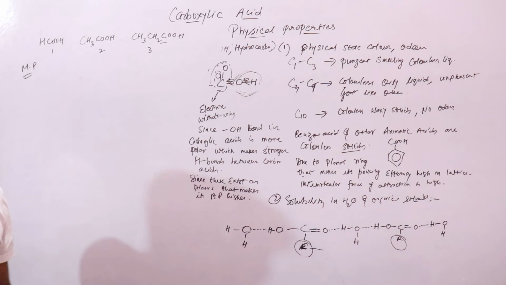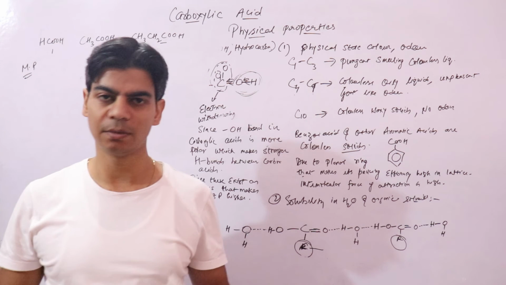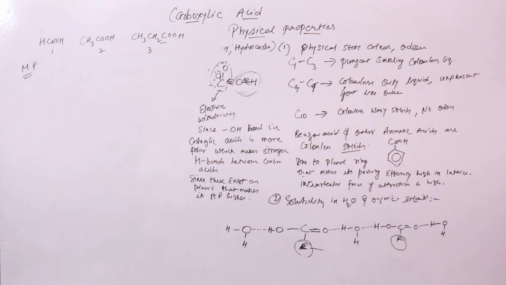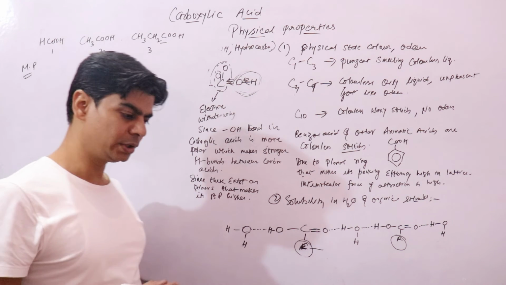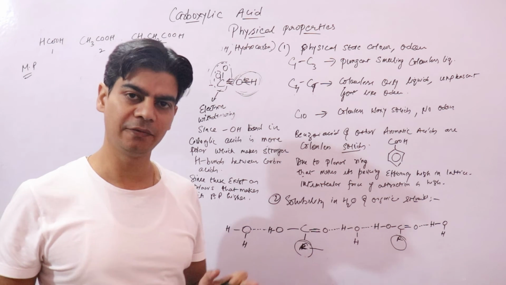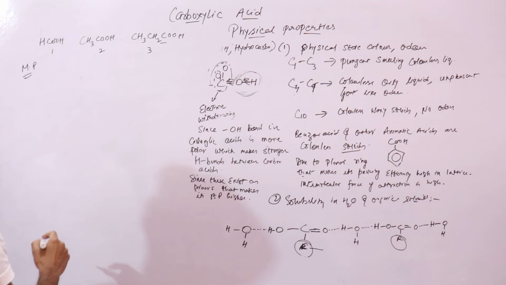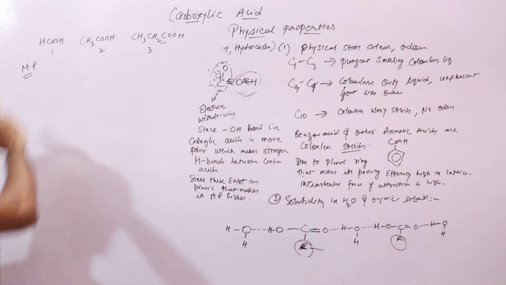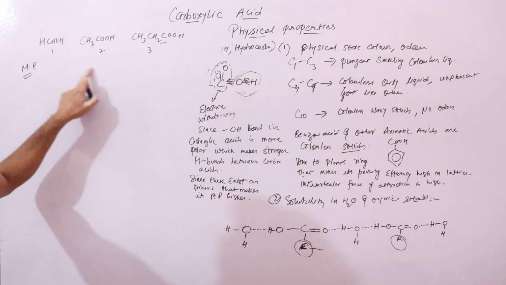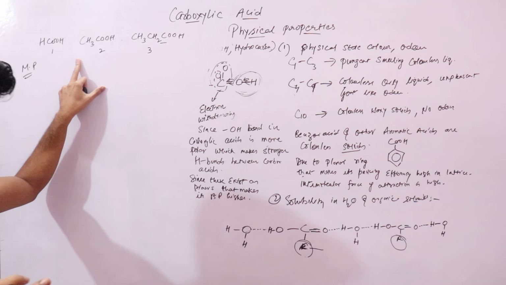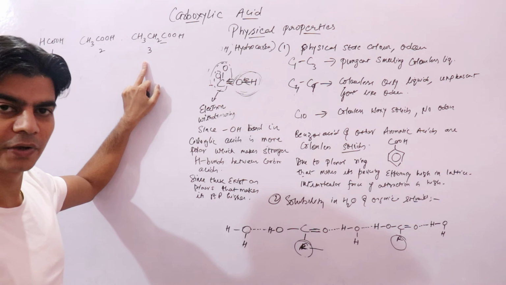We'll look into the reason based on the structure of acids that contain an even number of carbon atoms, right? And we also say that the melting point of aromatic acids is higher than aliphatic acids. We'll look into the reason why, right? And one more thing, this entire thing where the melting point of carboxylic acids that contain an even number of carbon atoms is higher, we call this effect the oscillating effect, right?